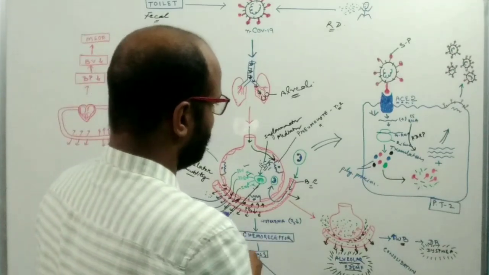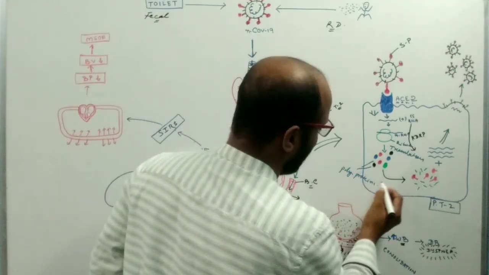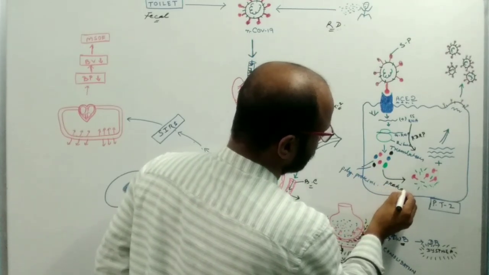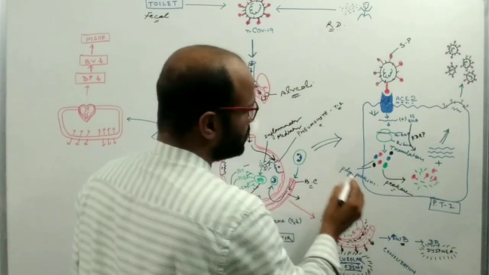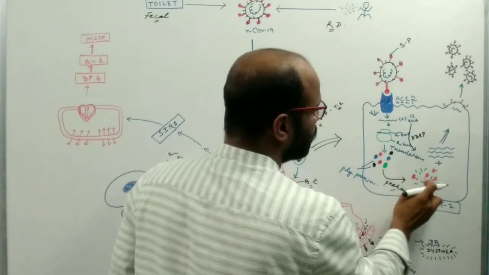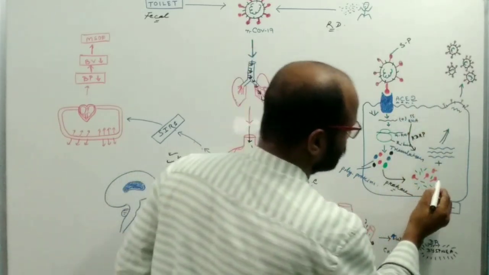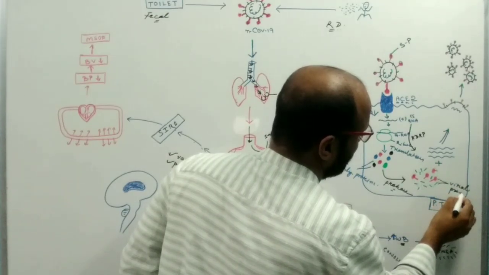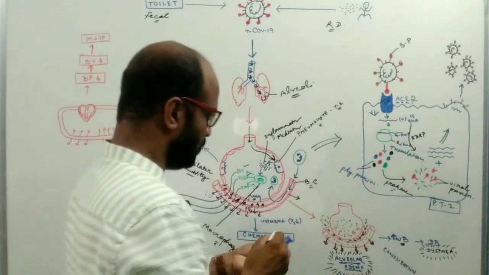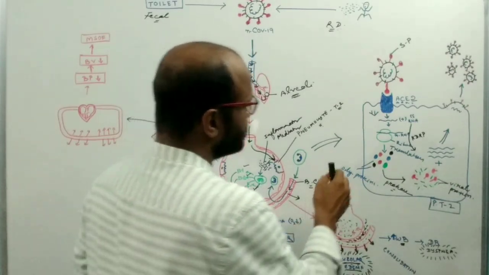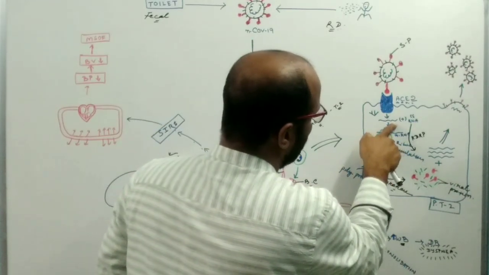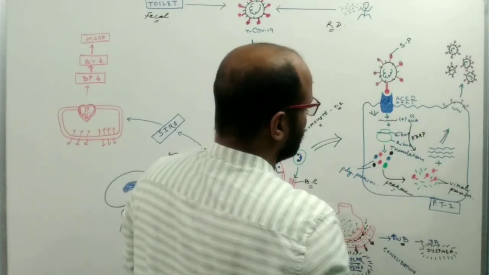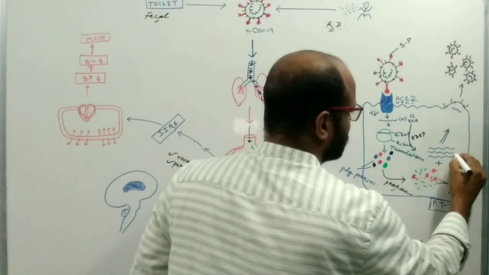This polyprotein, by the action of different proteins like protease, forms the different proteins of the virus. These are the viral proteins. On the other hand, this mRNA also produces other mRNA.